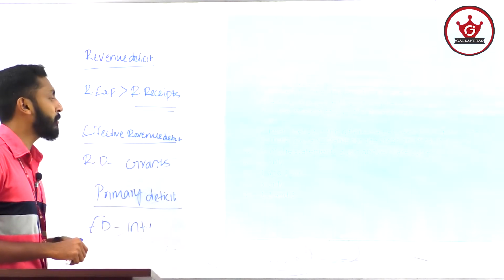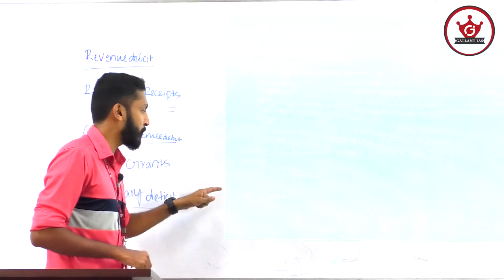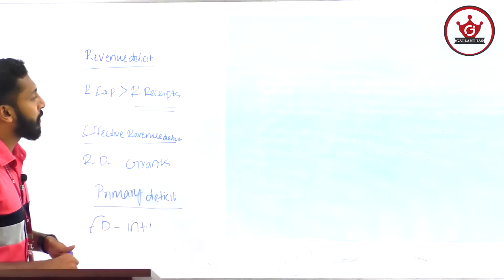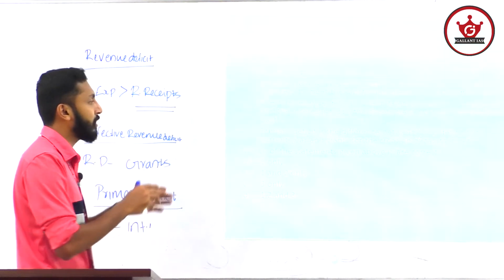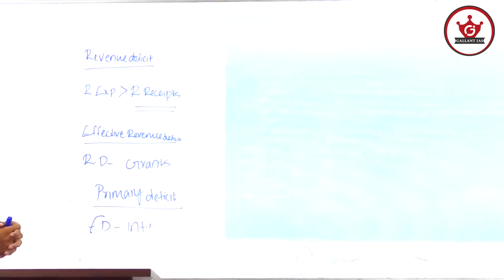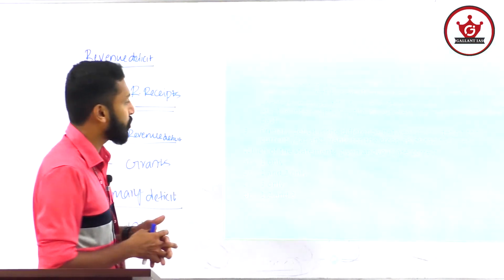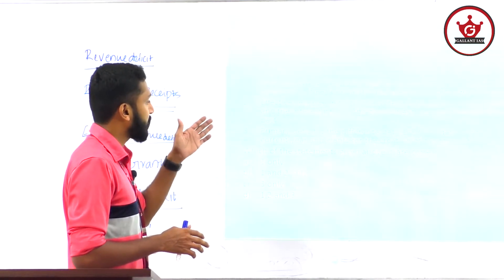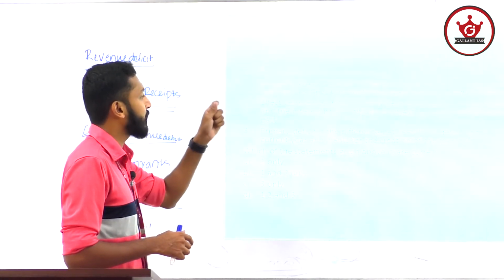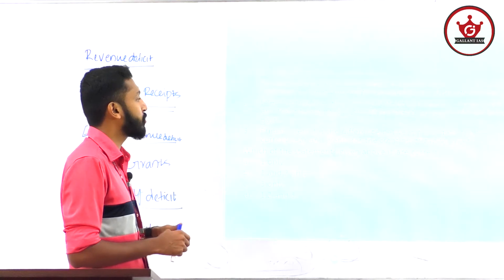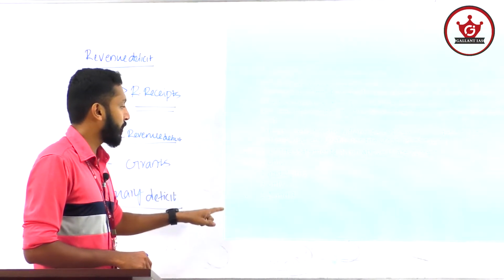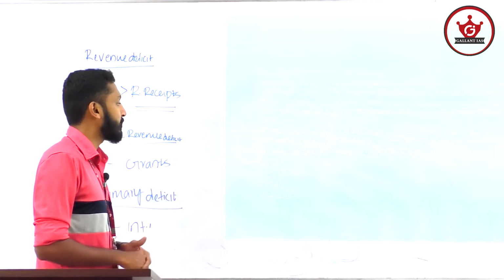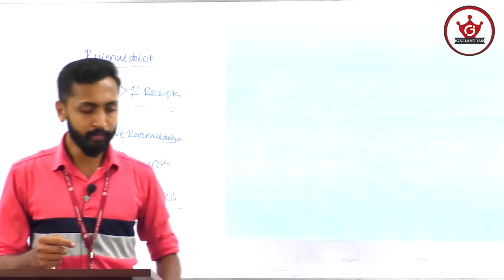So the second statement is wrong. So you can eliminate options B and D. Third statement: primary deficit is the difference between fiscal deficit of the current year and the grants for the creation of capital assets. Again, it is wrong. Primary deficit is the difference between fiscal deficit and the interest paid by the government on loans obtained in the past. So the third statement is also wrong. You can then eliminate option C and D. Answer is A, 1 only.